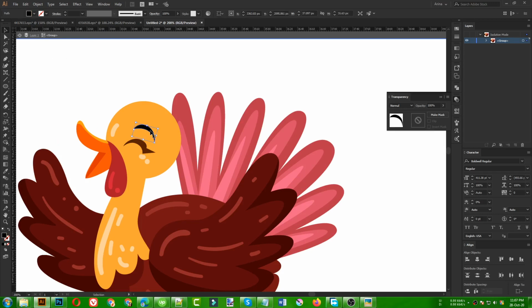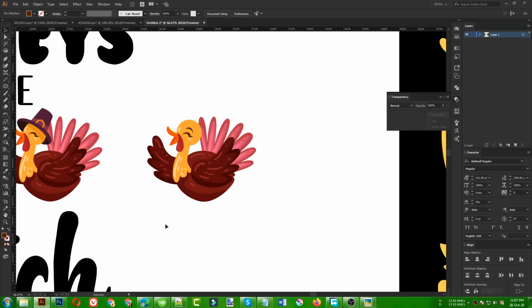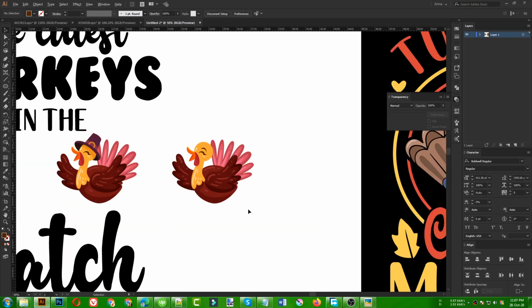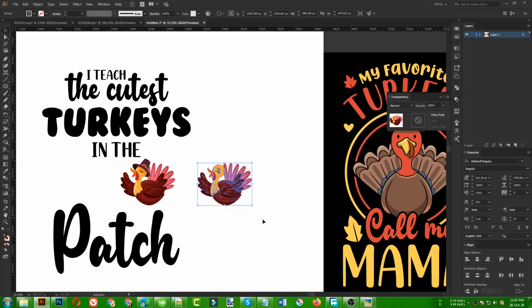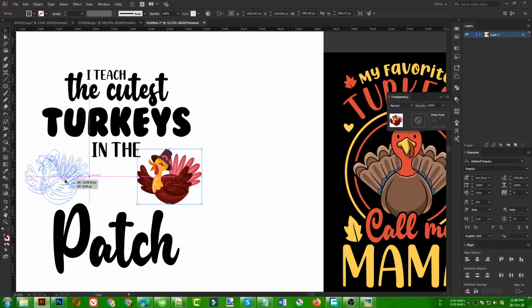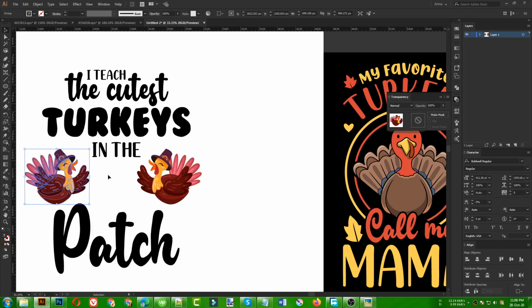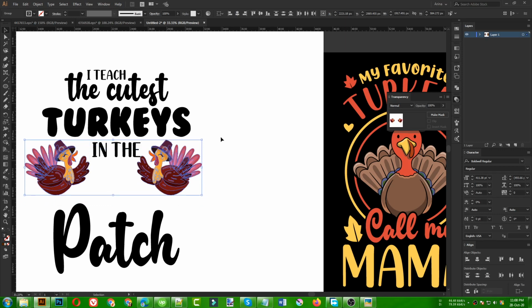So let's use this one and then pick the eyedropper to click here. So that is good for me. Okay, I think this is not looking very good, so let's not use it. I'm going to select this one here, then the cutest turkeys, make another copy, reflect it like this. Then I'm going to align them together just like this, or maybe just to fill the areas here.